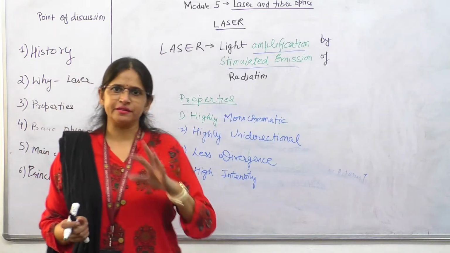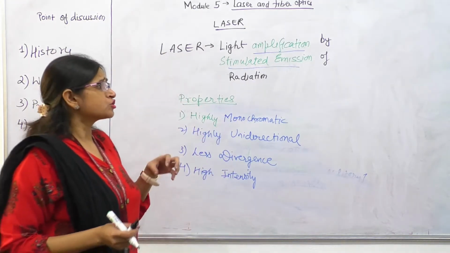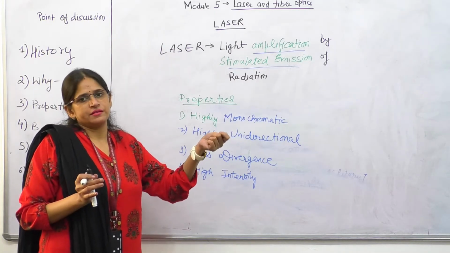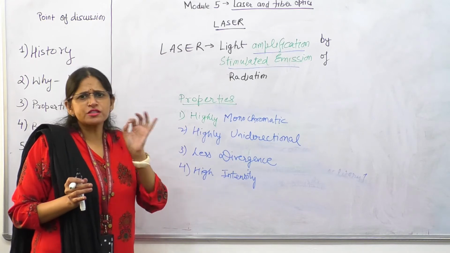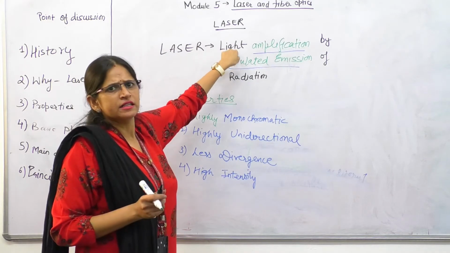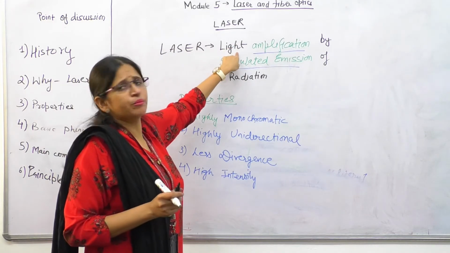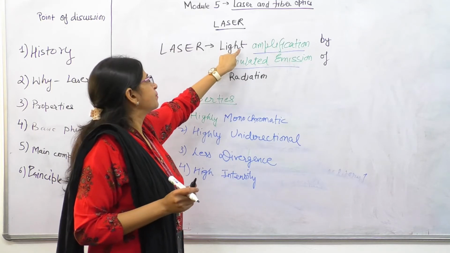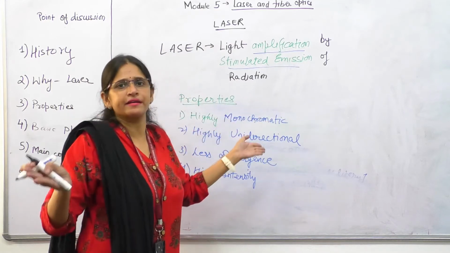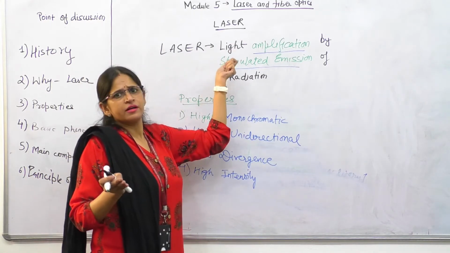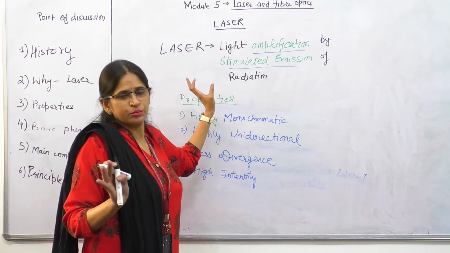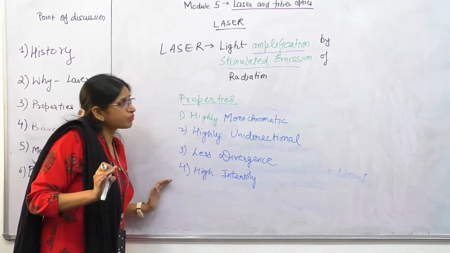Have you seen a pointer? I think everybody has seen a pointer, right? So you can just connect it with laser. When you point in any direction, the light that the pointer gives as output will be just over here only, and it is unidirectional, it is not spreading. So you can easily say, look, the light is over here. And if you do the same thing with a bulb, are you able to do it? No, we are not able to do it. So similar are the properties of the laser.